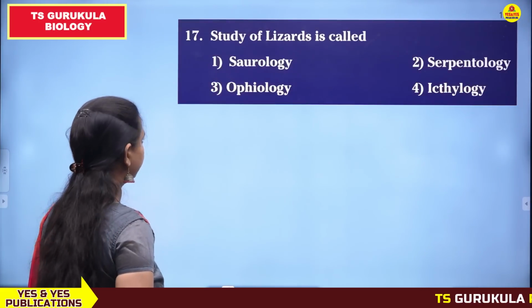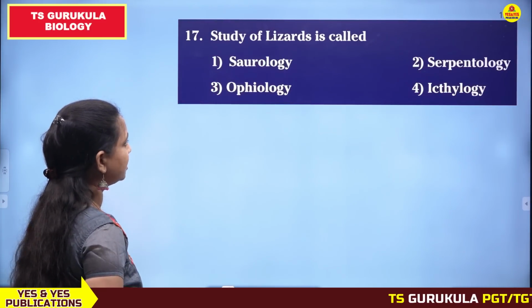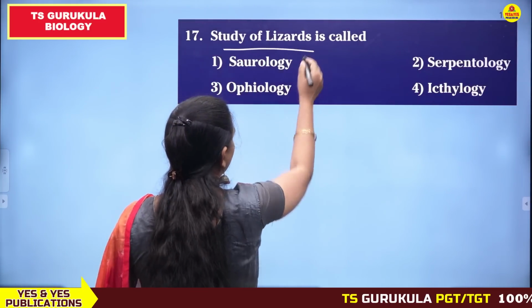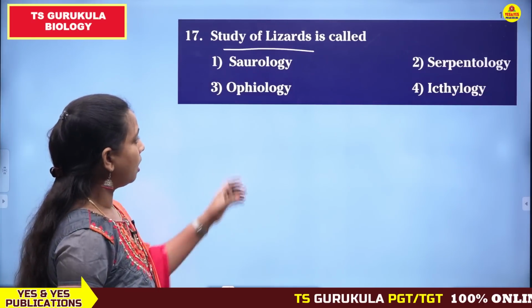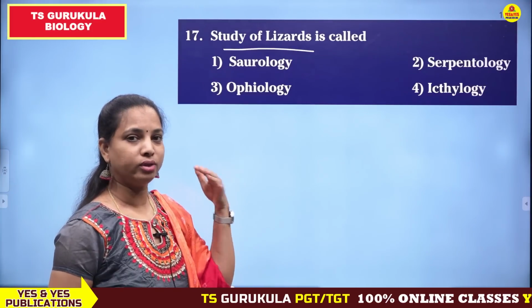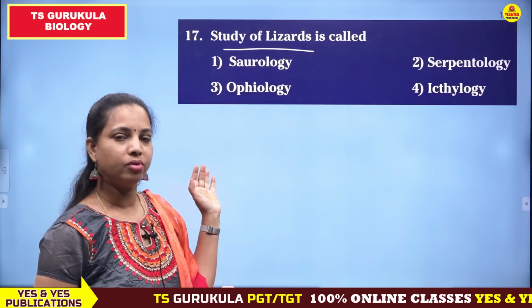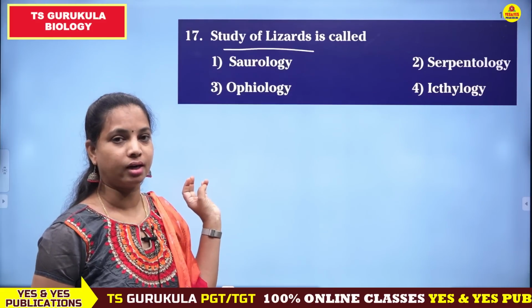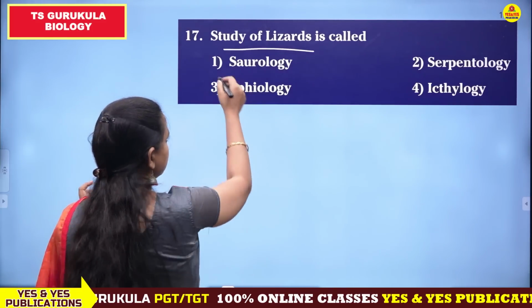Moving to the next bit. Study of lizards is called? With lizards, you should remember that some of the branches are very related to their names. Saurology means you should remember it as lizard study. So study of lizards is saurology.